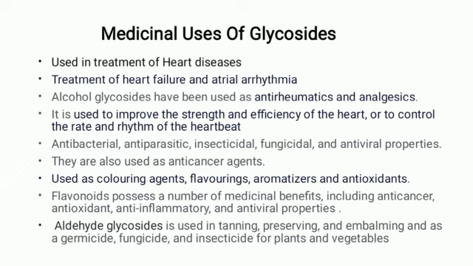Second, treatment of heart failure or atrial arrhythmia. I already told you, these are used in the treatment of heart diseases. Then alcohol glycosides have been used as anti-rheumatic and for their analgesic property. Then these glycosides are used to improve the strength and efficiency of the heart, or to control the rate and rhythm of the heartbeat. Then glycosides are used as antibacterial, antiparasitic, insecticidal, fungicidal, and they show antiviral property.